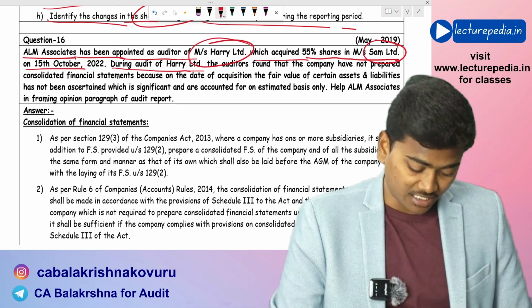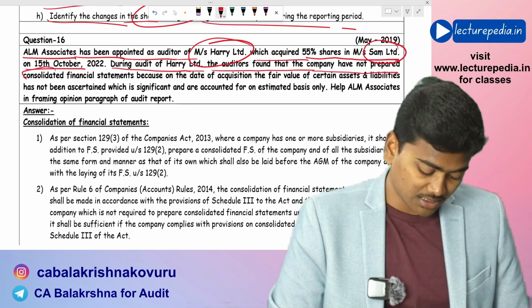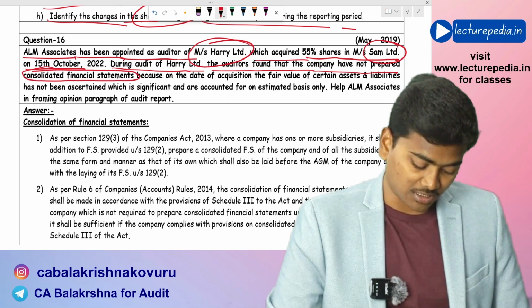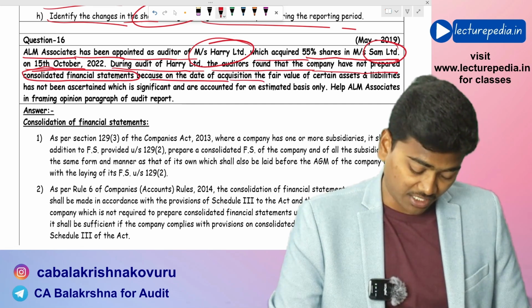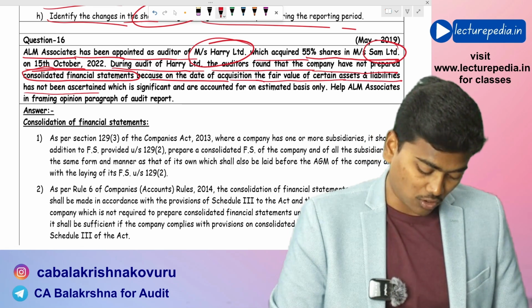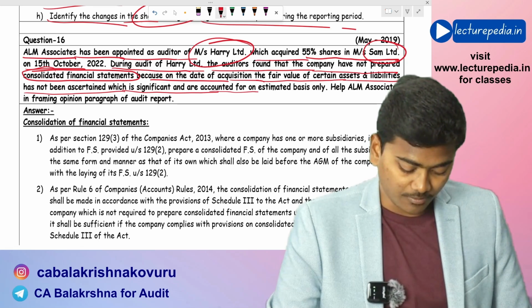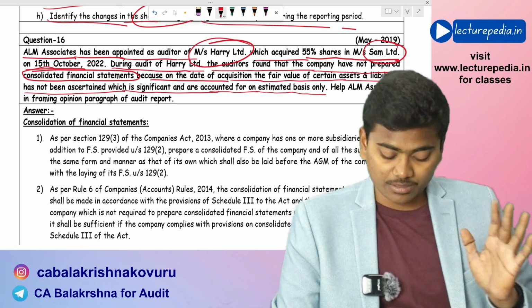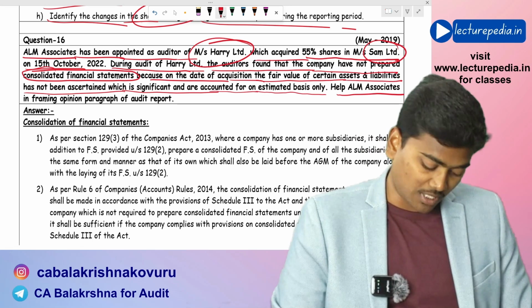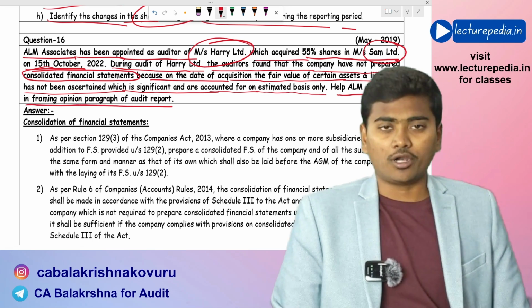During the audit of Harry Limited, the auditors found that the company has not prepared consolidated financial statements because on the date of acquisition, the fair value of certain assets and liabilities has not been ascertained, which is significant, and are accounted for on an estimated basis only. Help ALM Associates in framing the opinion paragraph of the audit report.